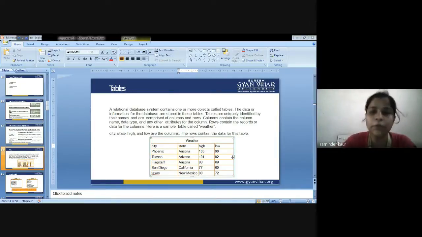I must have some other details of the weather in depth, so that this relationship could be defined between the two tables. So this is just a layman example of how a table will be created, how rows will be defined, how columns will be created, and how the data related to the column and the row will be stored in the table.